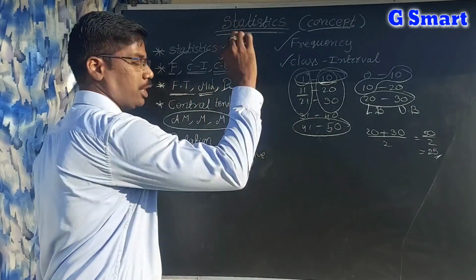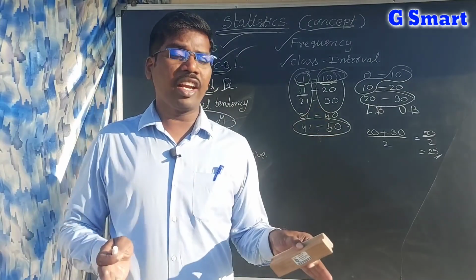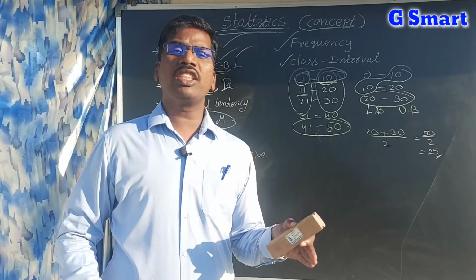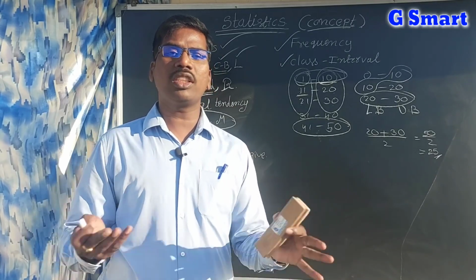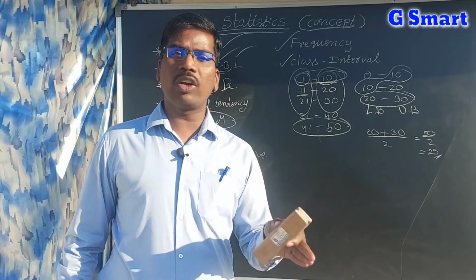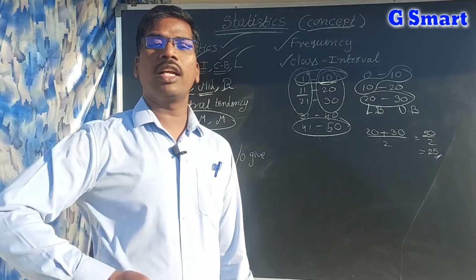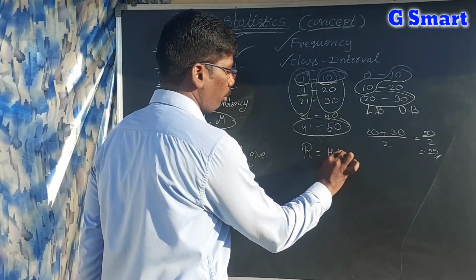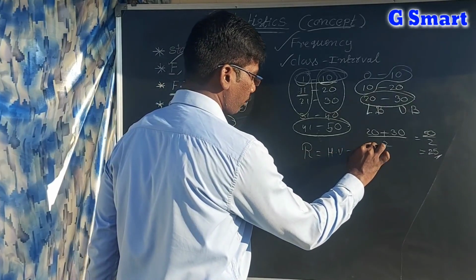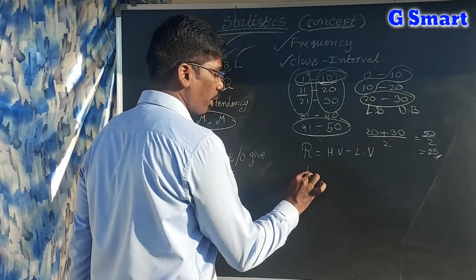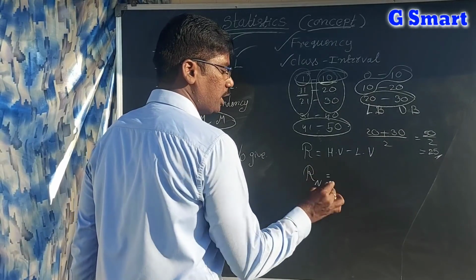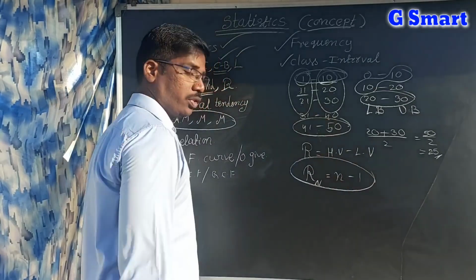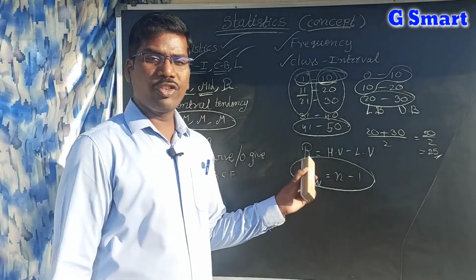Next, range. In a given data, if you find the highest value and the lowest value, then you have the range, that is highest value minus lowest value. So range is equal to highest value minus lowest value. For natural numbers, highest value is n, lowest value is 1, so n minus 1 is the range for the natural numbers.